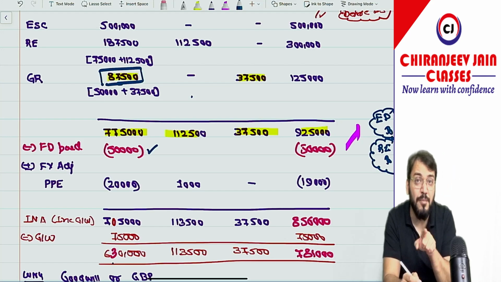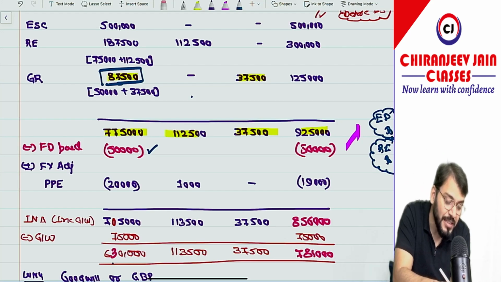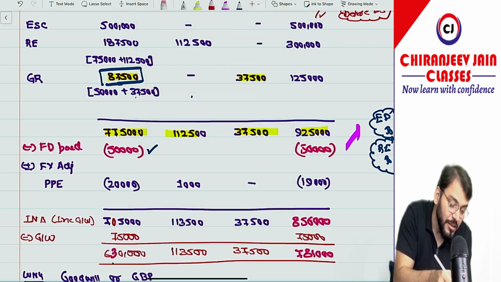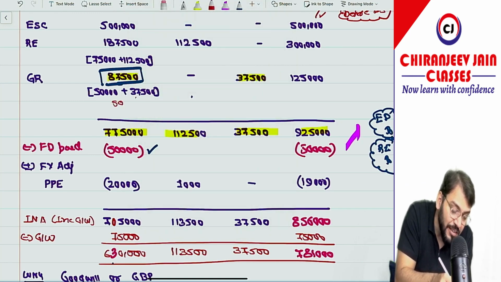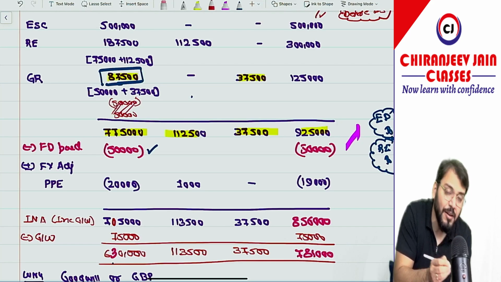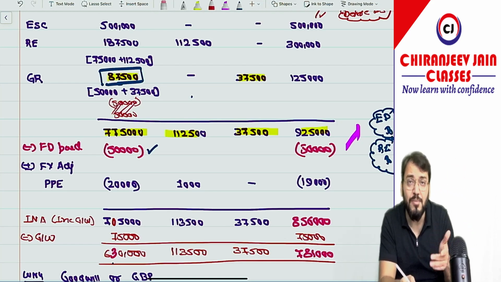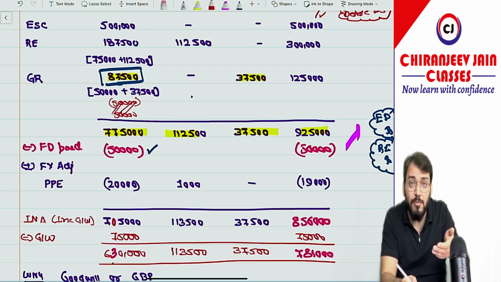Now if you want to give the effect of bonus shares, what will you do? Just try to understand. You will deduct general reserve on this date, and you will increase your equity share capital on this date only. So ultimately no effect now. If you want to give, otherwise ignore. Means if you want to pass the journal entry of bonus shares, that will be done. That is given out of pre-acquisition general reserve. Are you getting what I am saying?